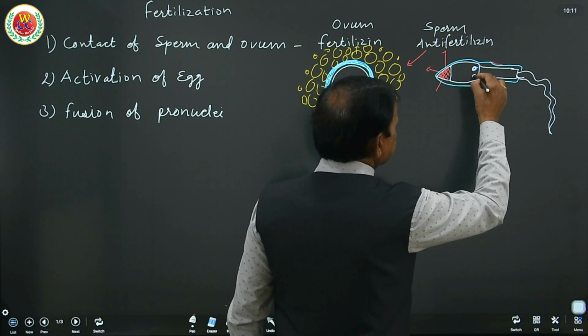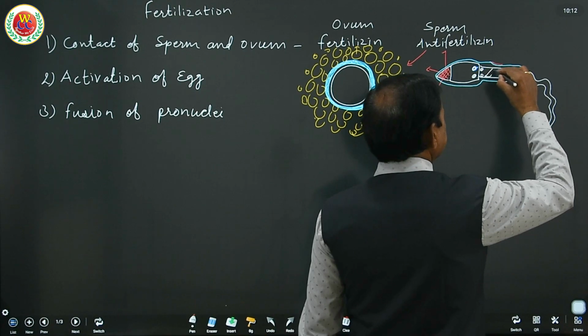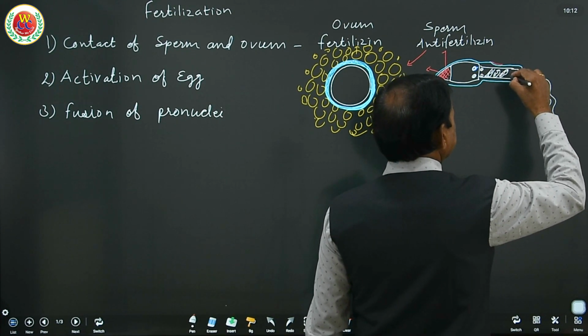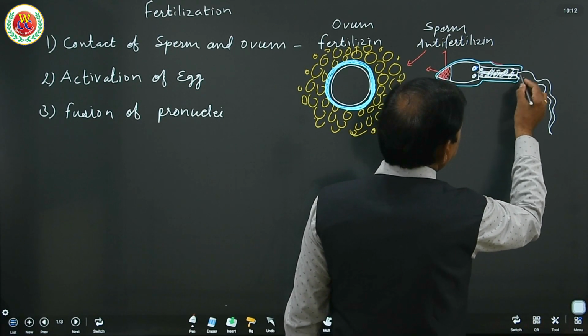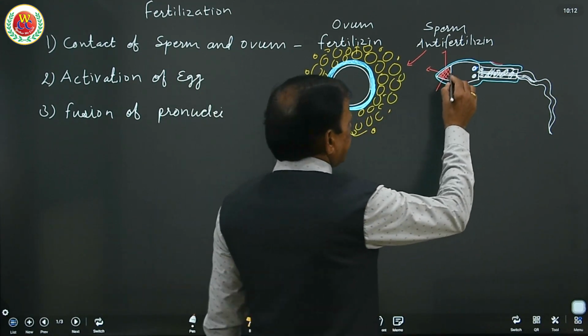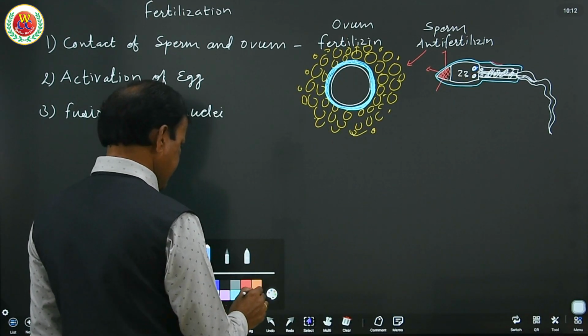These are the proximal centrioles and these are the distal centrioles. The sperm has this mitochondrial sheath in the middle layer, and these are the fibers. They continue as microfibrils into the tail also. This is the sperm structure having 23 chromosomes.